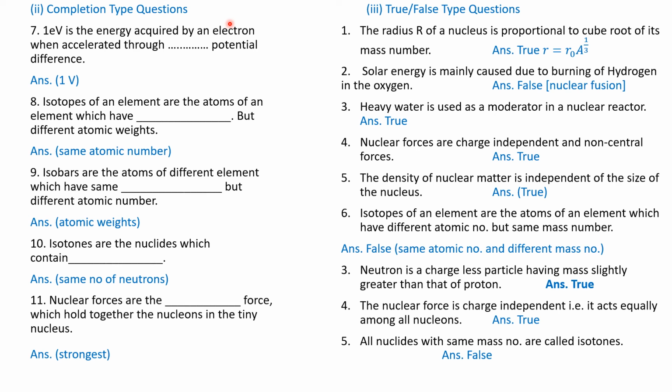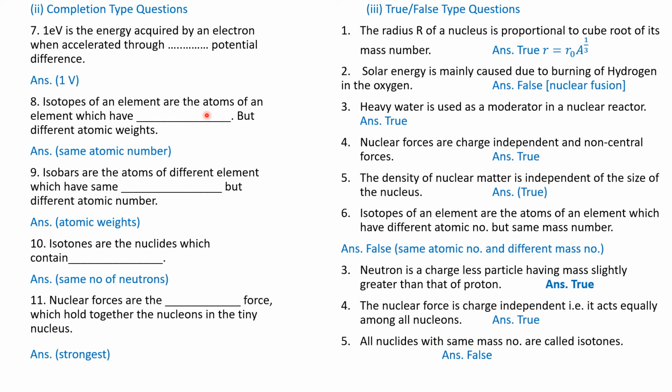Then we will continue completion type of questions. Question number 7. 1 electron volt is the energy acquired by an electron when accelerated through dash potential difference. That is the definition. 1 electron volt is the energy acquired by an electron when it is accelerated through 1 volt potential.